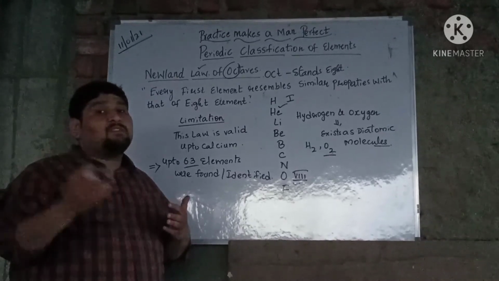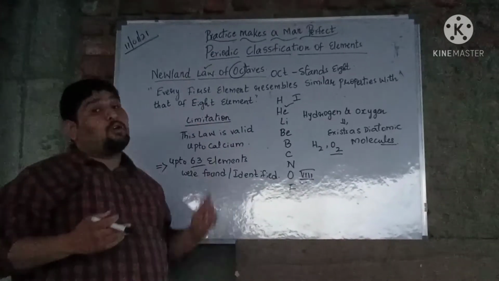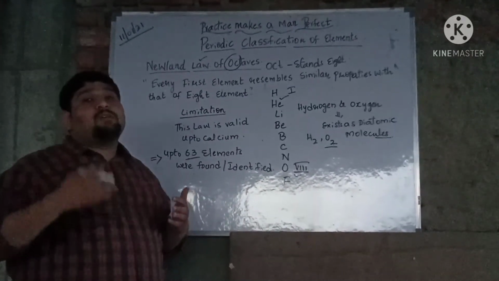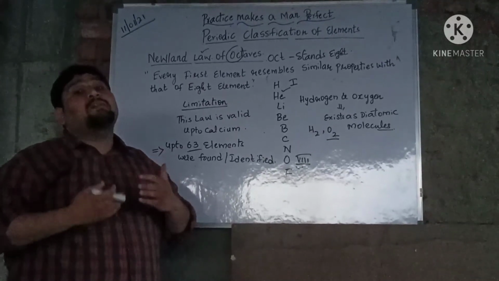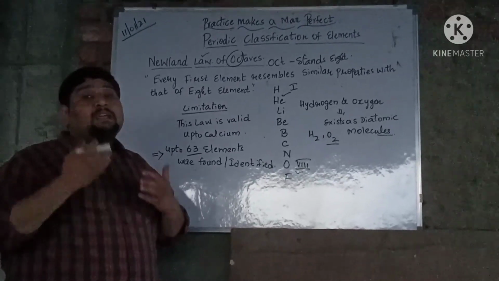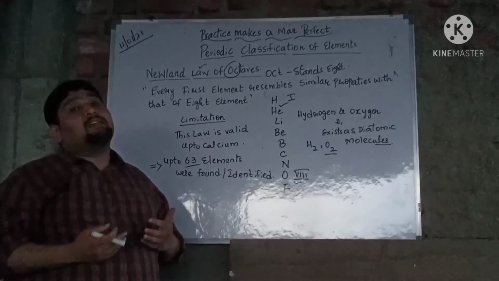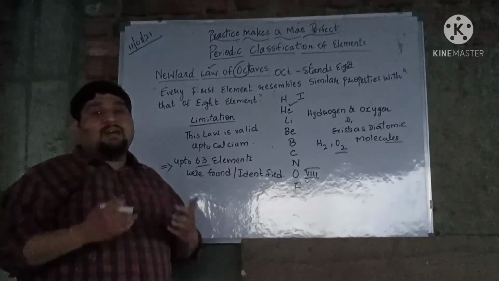So I hope you have understood today's session on Newland's law of octaves. In our next class we are going to learn how Mendeleev was successful in explaining the concept and the need of classifying the elements in our periodic table, which we are learning today.